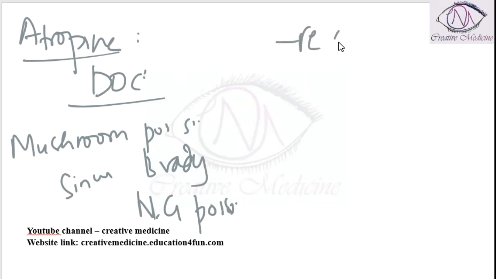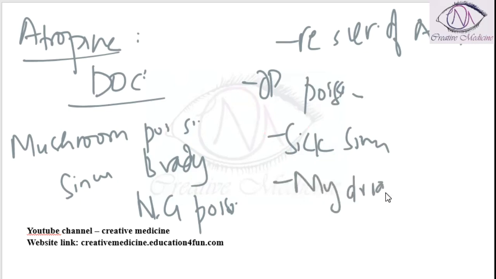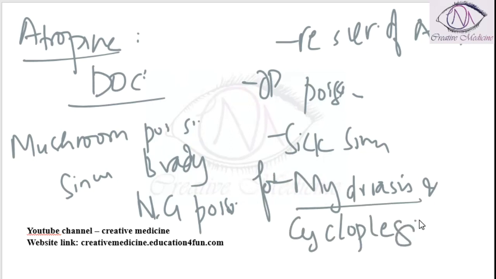It is used as a reversal agent of AV block. It can be used as the drug of choice for organophosphorus poisoning or sick sinus syndrome. It is used for mydriasis and cycloplegia, and this is longer acting.